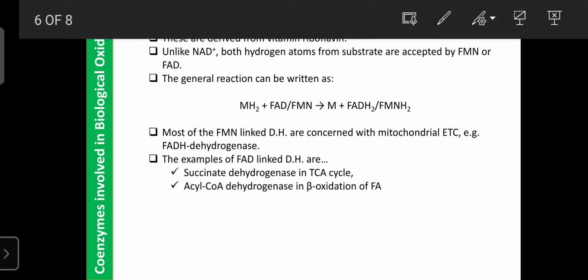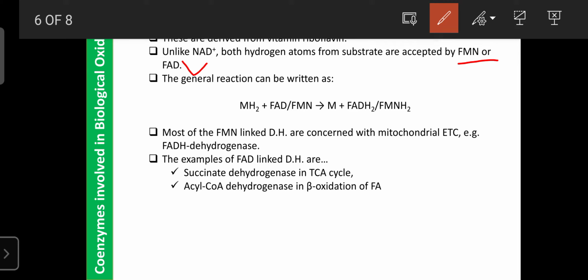Unlike NAD plus, both hydrogen atoms from substrates are accepted by FMN and FAD. In the case of NAD and NADP, only one hydrogen atom is accepted, and the other hydrogen ion remains available in free form.